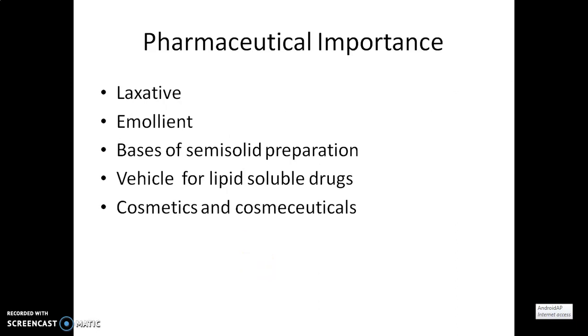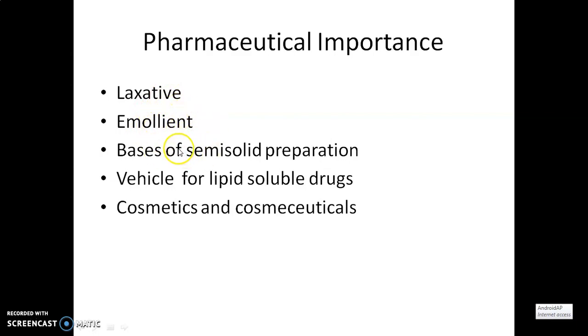This second primary metabolite, lipid, has immense importance in the field of pharmaceutical science and technology, and also for therapeutic purposes. The first therapeutic importance of oils, fixed oils or fats is that they are used as laxatives. An example is castor oil, which is also used as a lubricant or emollient.